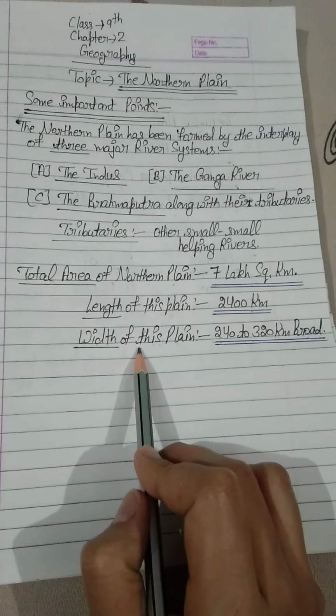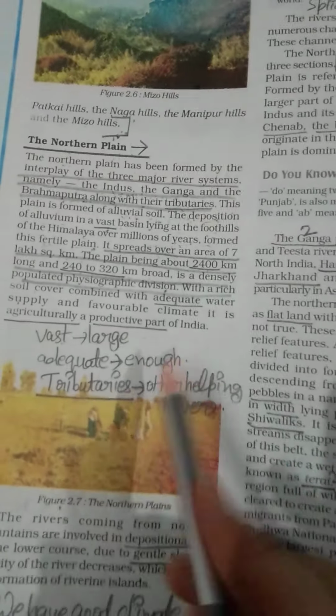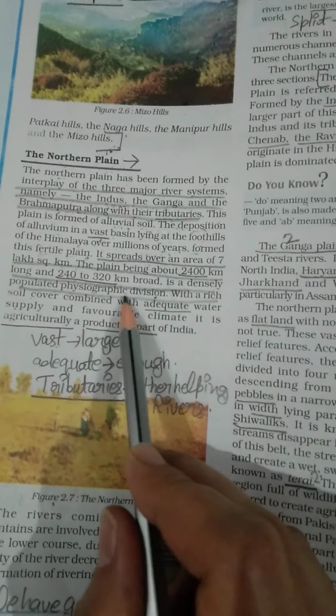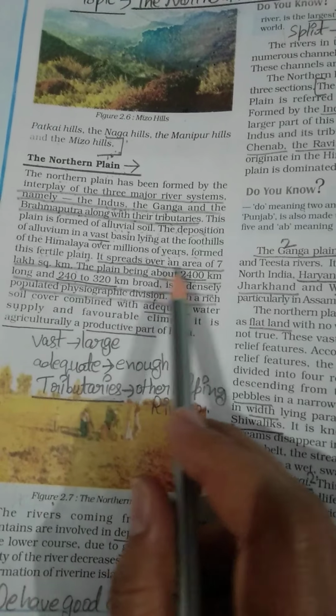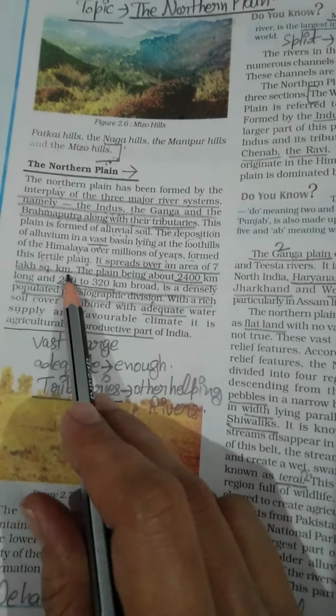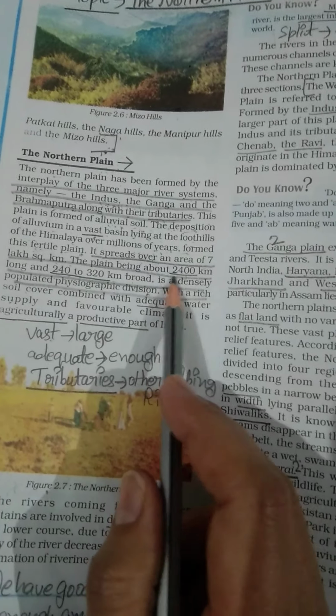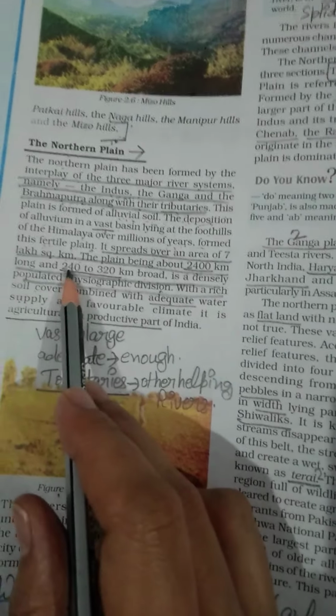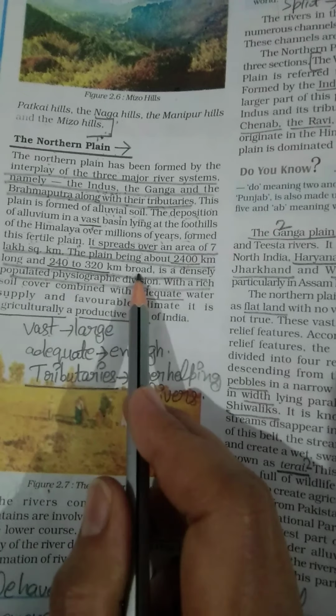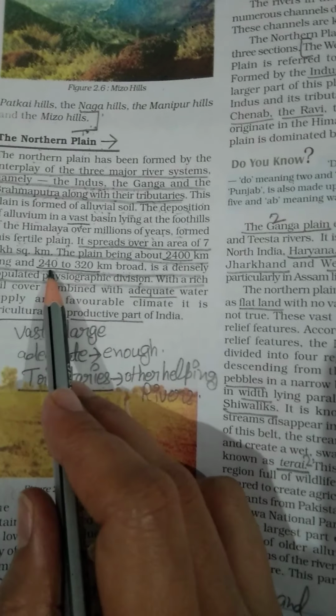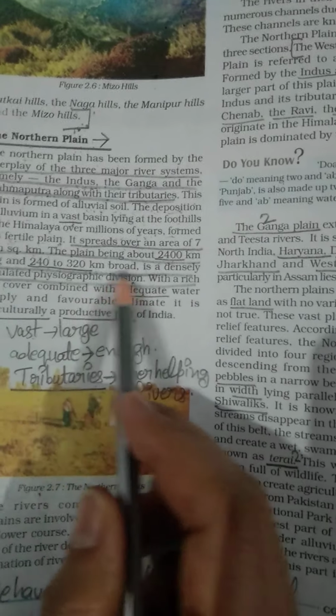Now let me explain further. These lines, I have told you all these things. 7 lakh square kilometer total area. And how much long is it? 2400 kilometer long and 240 to 320 kilometer broad. It means the width of this plain is 240 to 320 kilometer broad.